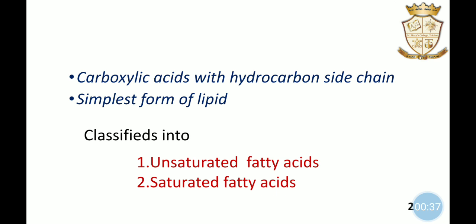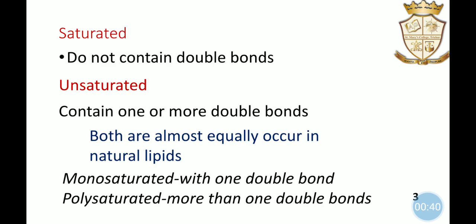We can see the details. First, saturated fatty acids, which means that the structure of the fatty acid does not contain double bonds, only single bonds. Next is unsaturated fatty acids, which contain one or more double bonds. Both occur almost equally in natural lipids.